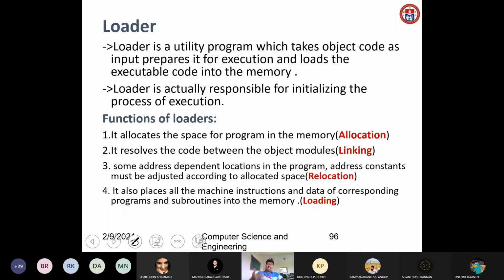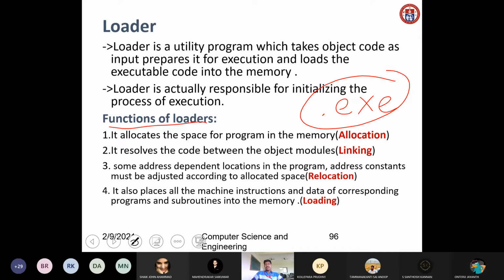Once you are running your program, whatever language you have written it in, all the files will become an executable file. So the extension we have is .exe. Once you are executing the program, this executable file, that is the .exe file, will be stored in memory. For example, my file name is welcome.java. Once I execute the program, it will be welcome.exe, and that file will be stored in memory. So the loader is actually responsible for initializing the process of execution. These are the different functions of the loader.